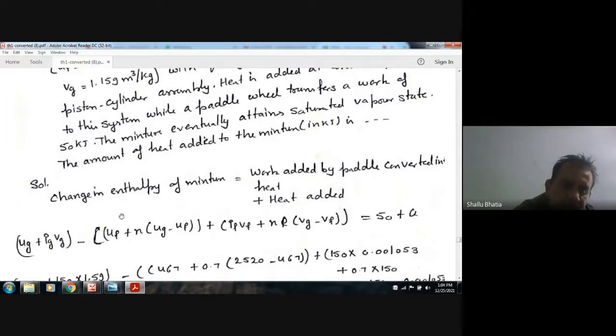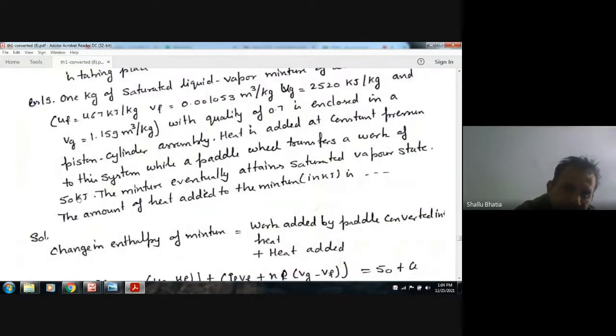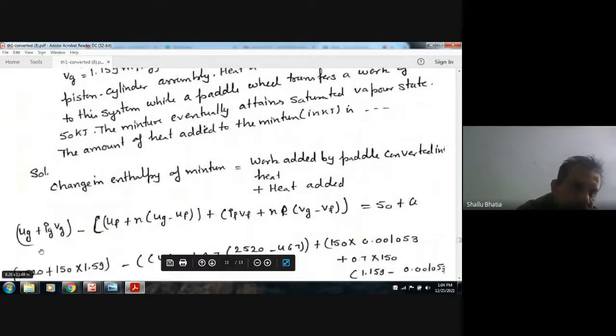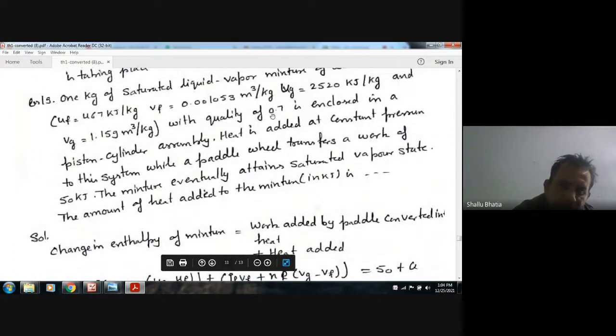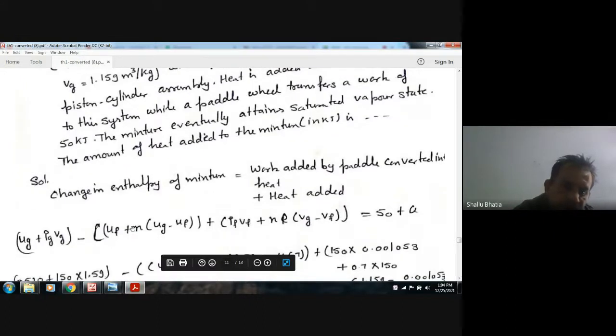Now the initial enthalpy is, and the final enthalpy, as the mixture attains the saturated vapor state, is the summation of Ug plus Pg vg. Initially it is at 0.7 quality, so we have Uf plus x times (Ug minus Uf).